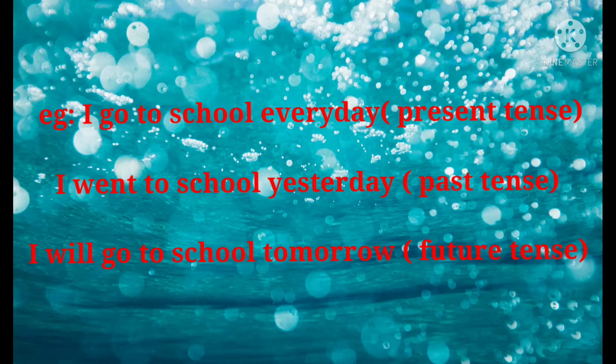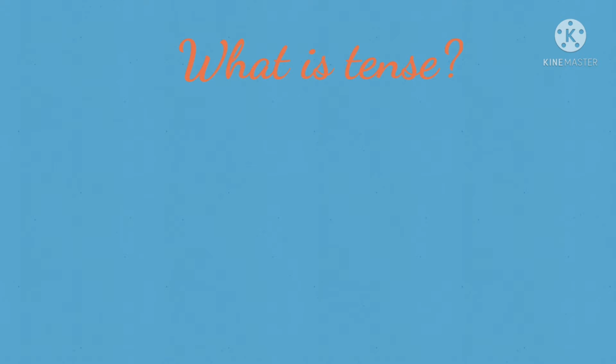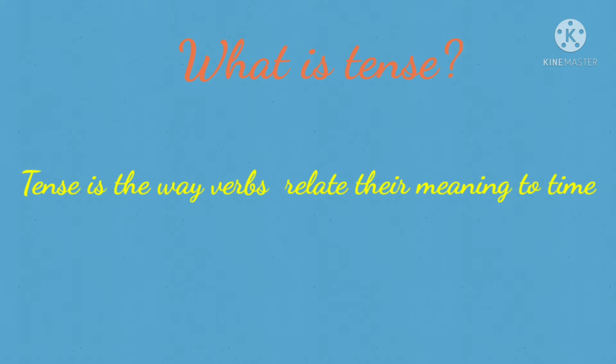In sentence 2, the verb went refers to the past time. So it is a past tense. And in the third sentence, will go refers to the future time. So it is a future tense. So we can conclude what is a tense. So the answer is: tense is the way verbs relate their meaning to time. I repeat, tense is the way verbs relate their meaning to time.